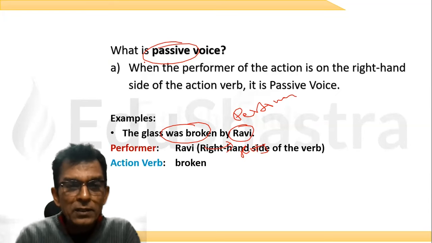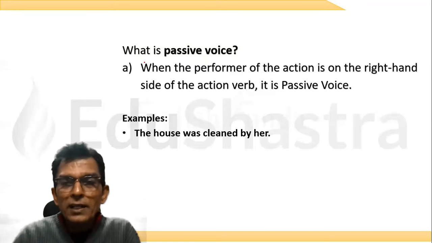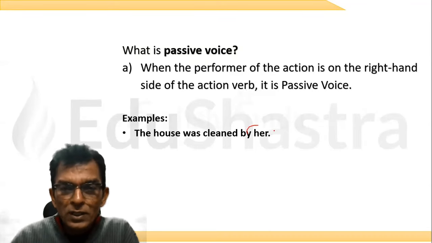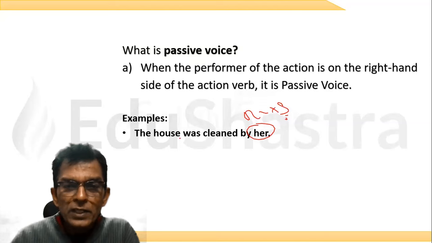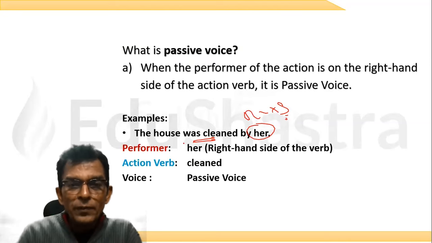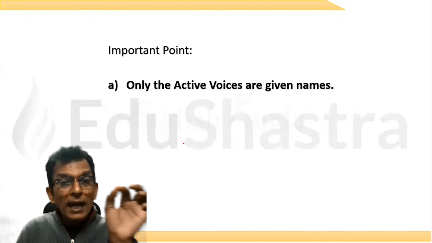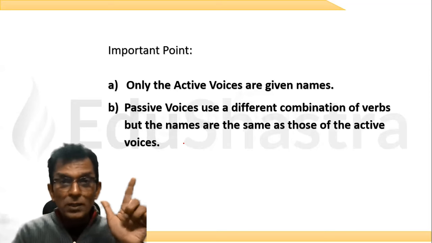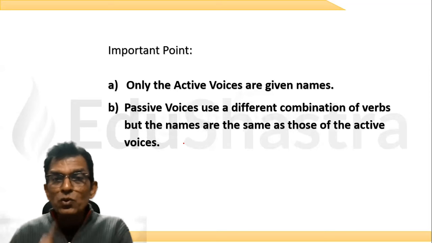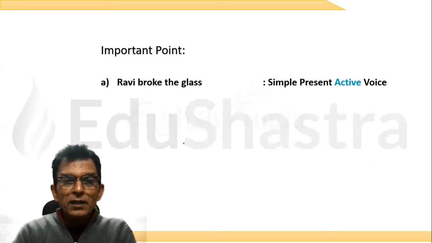Now come to the next sentence. You see, she cleaned the house. The house was cleaned by her. See, the doer is on the right hand side of the verb. If this happens, then this verb is said to be in the passive voice. Now, let me show you the important point. See, only the active voices are given names, not the passive voices. Passive voices use different combinations of verbs, and we need to learn them by rote. There is no other way. Okay?